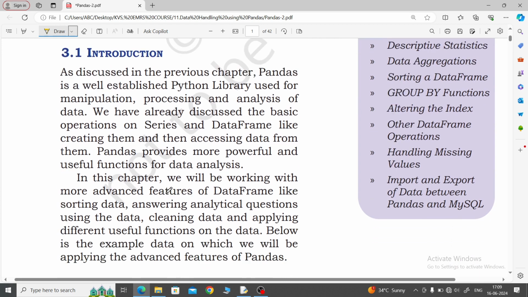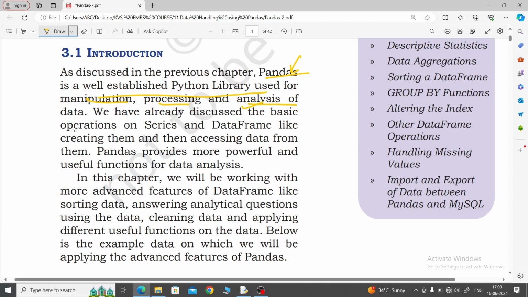Introduction part. What is written in the introduction part? Pandas is a well established Python library. For scientific and analysis use, we are using the Pandas library. It is a package also, for manipulation, processing and analyzing the data. Manipulation means modifying the data, and processing the data for accessing and analyzing it.